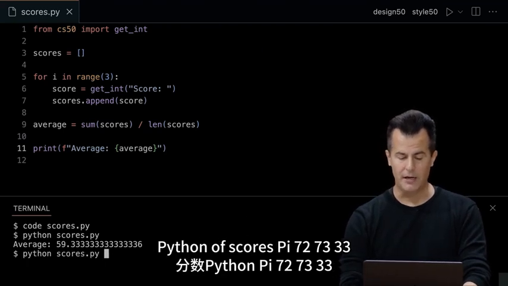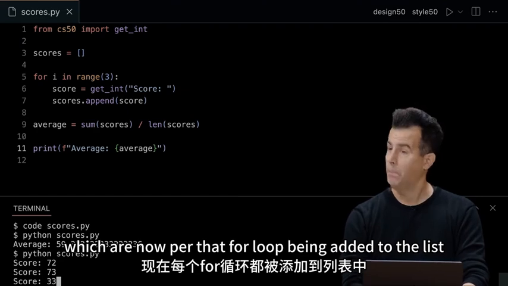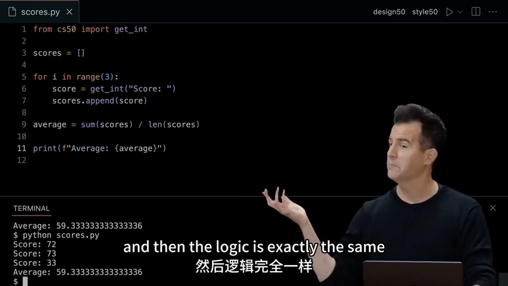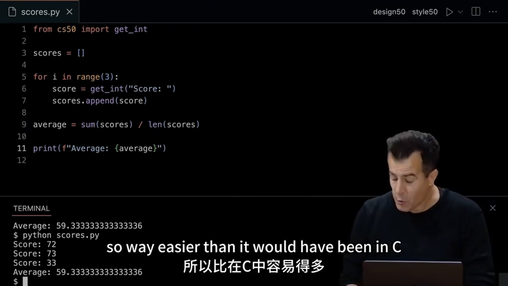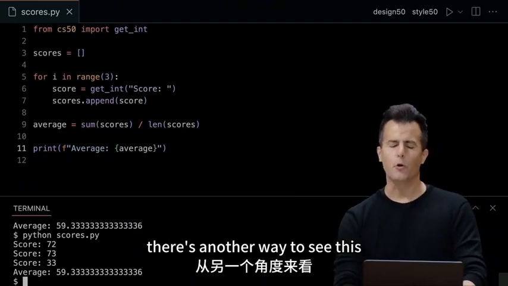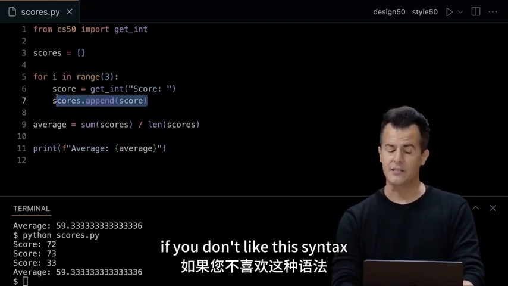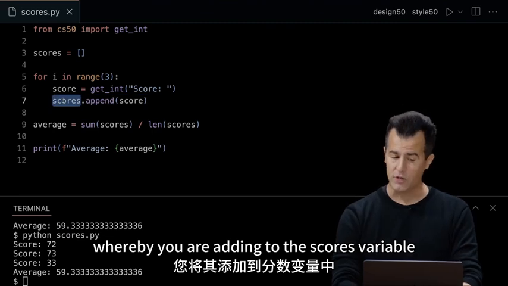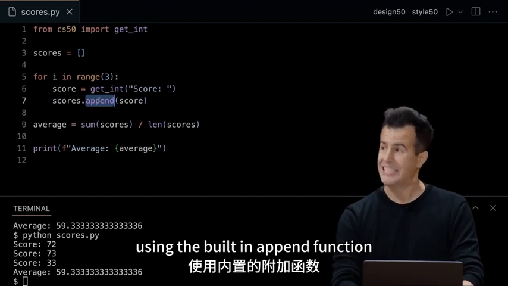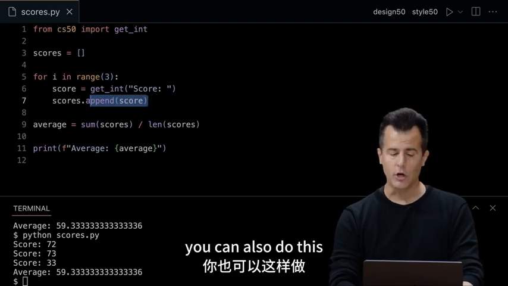Python of scores.py, 72, 73, 33, which are now, per that for loop, being added to the list. And then the logic is exactly the same. So way easier than it would have been in C to navigate or manage all of that stuff for me. There's another way to see this, syntactic sugar, if you will. If you don't like this syntax, whereby you are adding to the scores variable a new score by appending it using the built-in append function or method that comes with any list in Python, you can also do this.